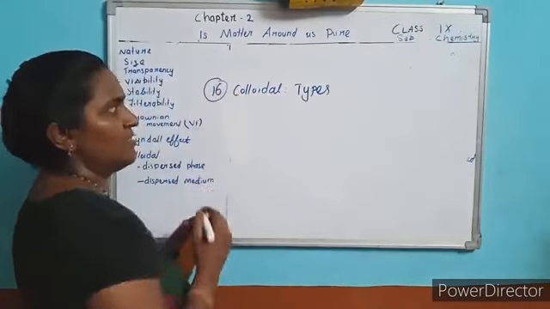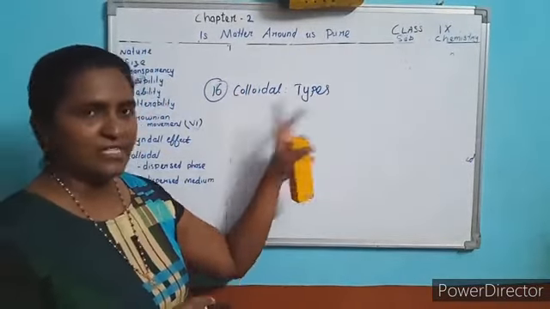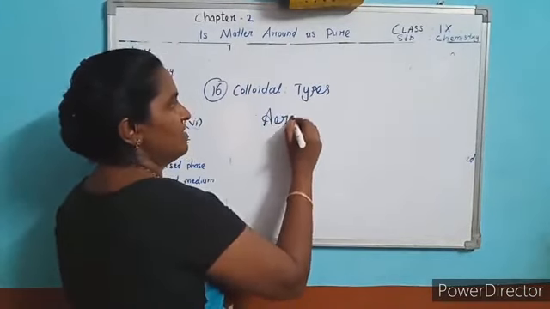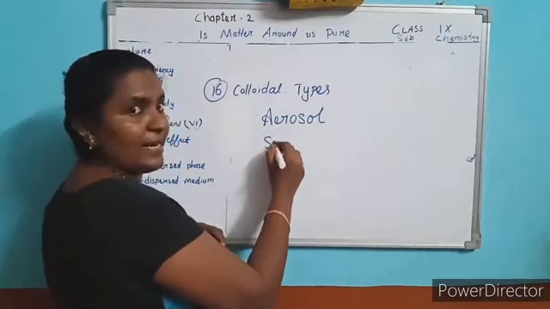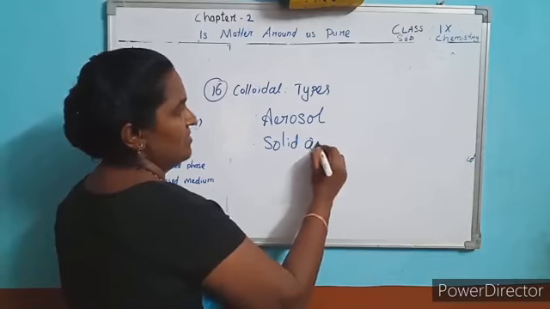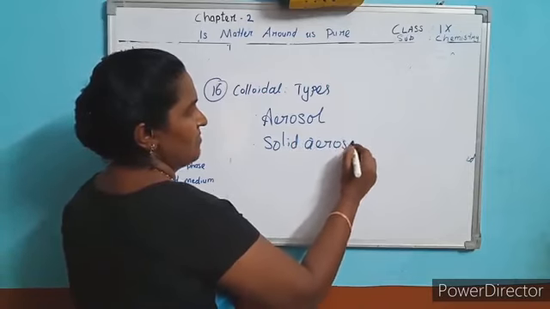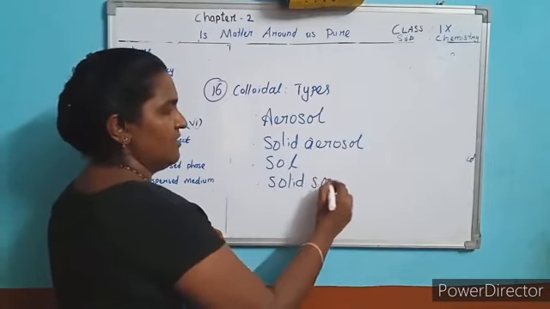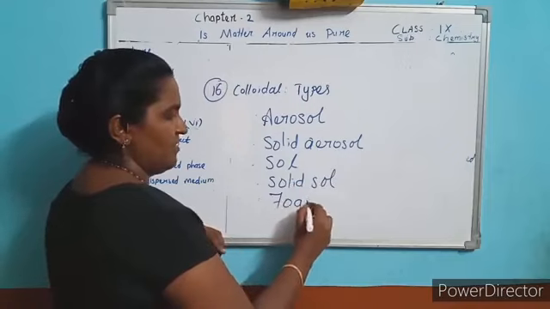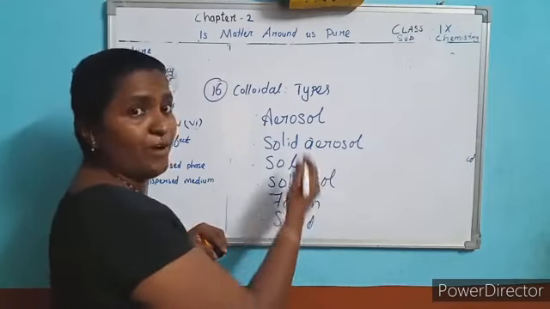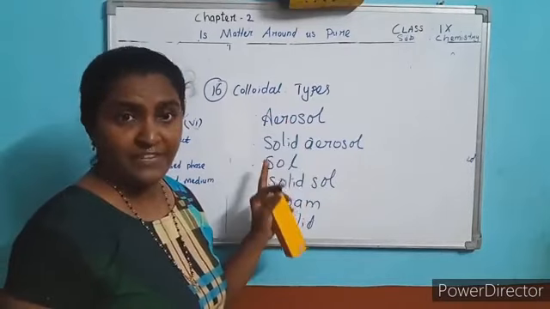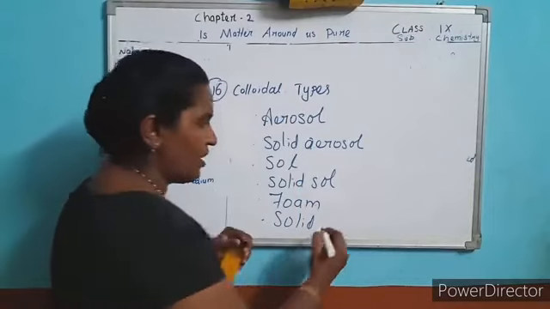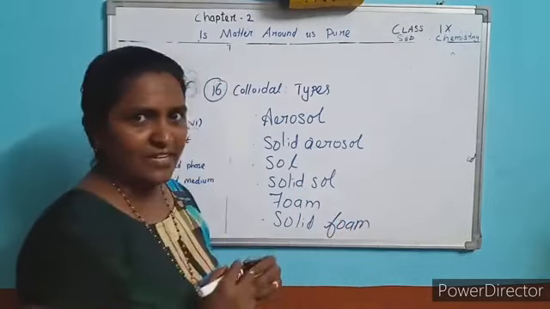That is question 16. Types of colloidal solution. Okay. What are the types? First one is aerosol and solid aerosol. Okay. Solid sol. Okay. Foam, solid foam. These are the types of colloidal solution. Colloidal solutions are of different types: aerosol, solid aerosol, solid sol, foam, solid foam, and emulsion. Okay, these are the examples.